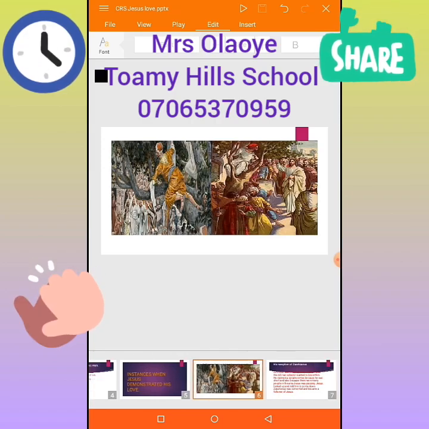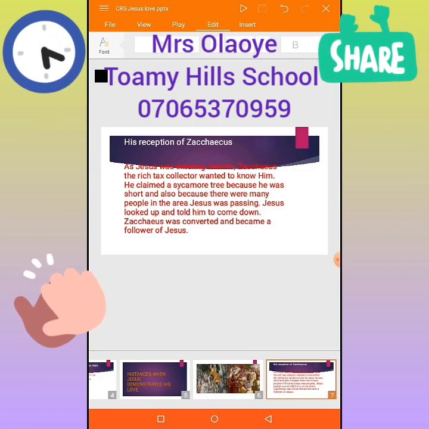Zacchaeus the tax collector. As Jesus was entering Jericho, Zacchaeus, the rich tax collector, wanted to know him. He climbed a sycamore tree because he was short. Why did he climb a sycamore tree? Because he was short, and also because there were so many people passing by at that point in time. He wanted to look at Jesus. He wanted Jesus to come and dine with him. So that was why he climbed the tree.